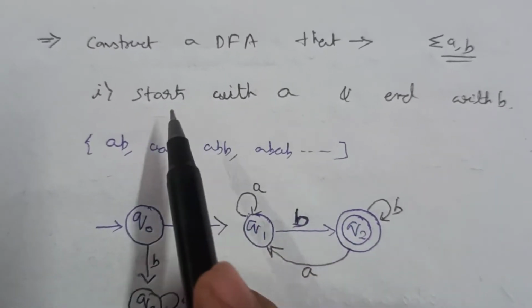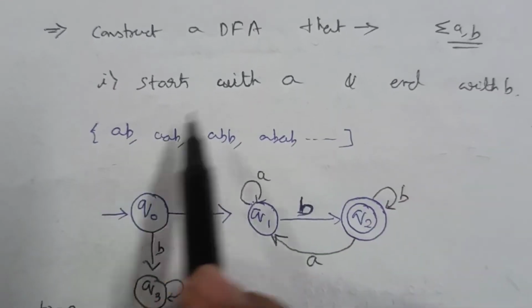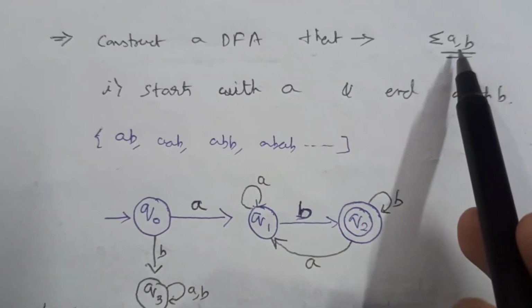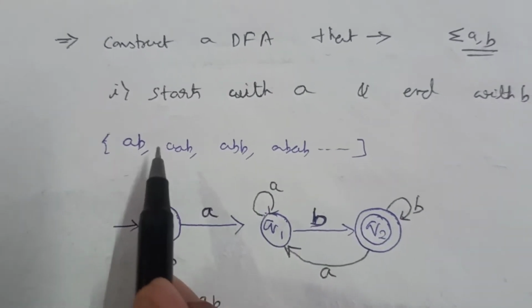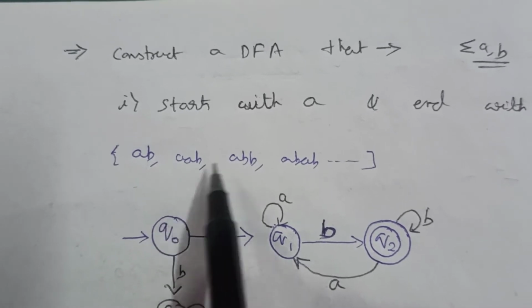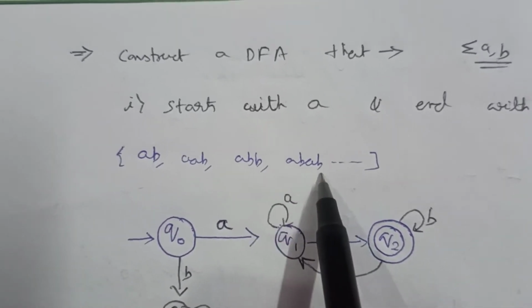So the question is construct a DFA that receives all strings that start with A and end with B, and the alphabet set is A and B. So the minimum string is AB. It also receives AAB, ABB, ABAB, any type of combination that starts with A and ends with B.